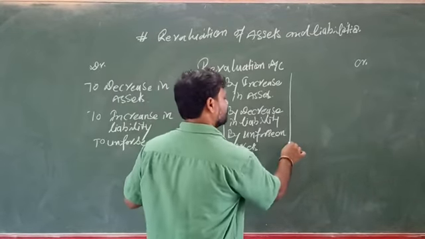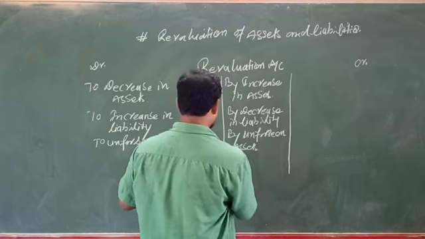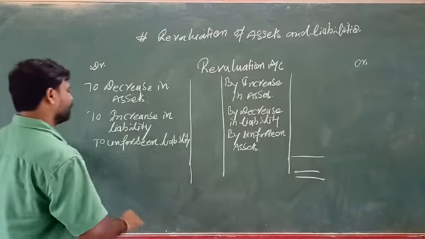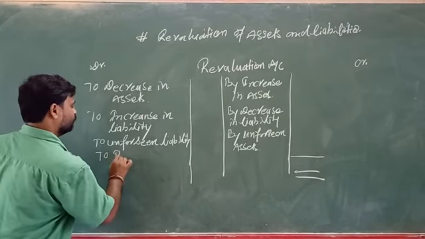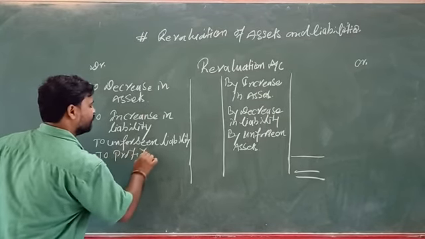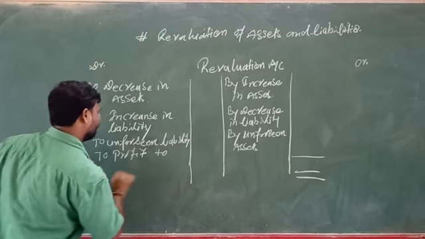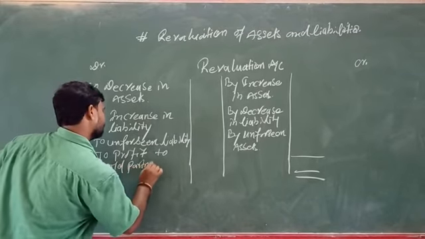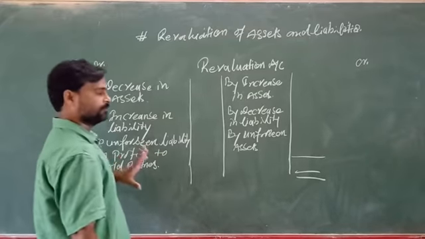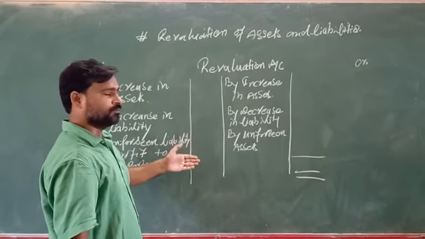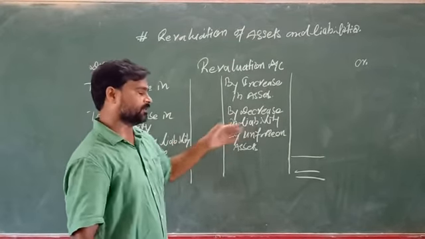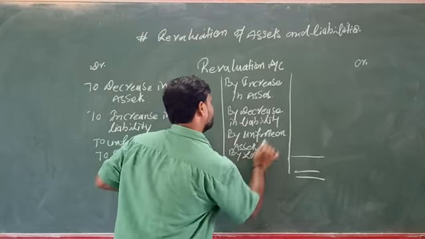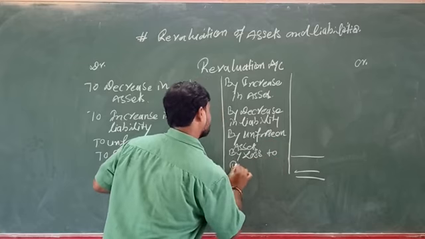If the credit side is greater, then we will find a profit on revaluation, and this profit will be distributed to the old partners in their old ratio only. And if the debit side is greater than the credit side, we will find a loss, and that will also be distributed to the old partners.